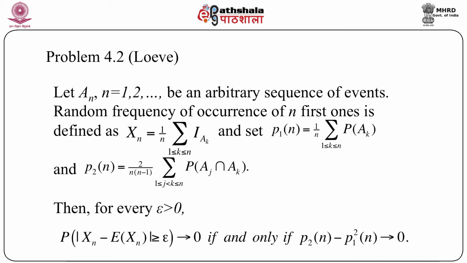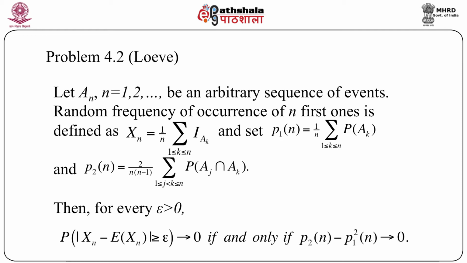Now, in the previous problem, Kolmogorov's inequality, we saw a bound on the probability of modulus of x greater than or equal to epsilon. Here we see that this is kind of the same expression, because we probably consider boundedness. So here we consider modulus of Xn minus expectation of Xn greater than or equal to epsilon, but this probability goes to 0 under a particular condition. In fact, this is both necessary and sufficient. This is very important.